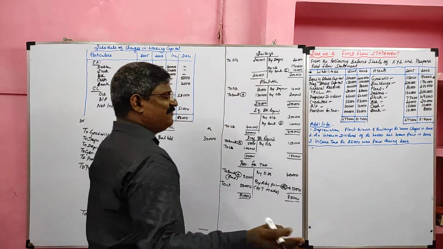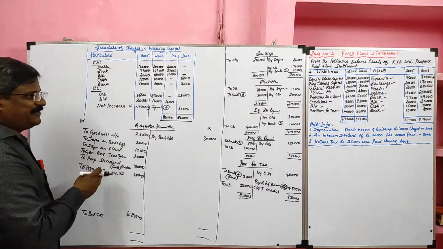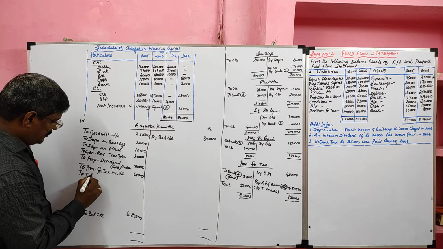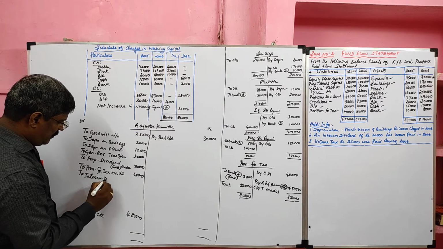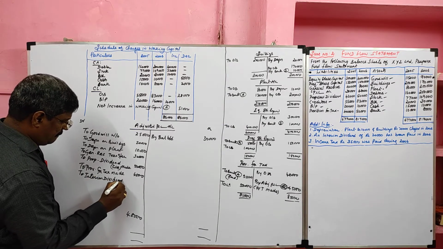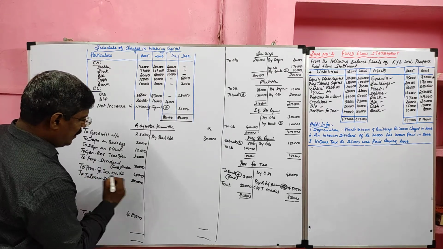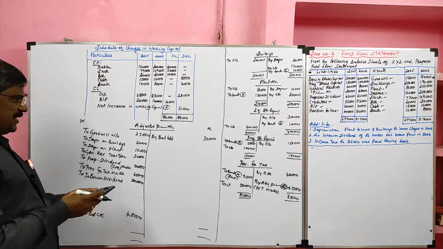Then interim dividend, it will affect two places. One is adjusted profit loss account debit side, another one is fund flow statement application side. So two places for interim dividend. Its value 20,000. Then I am going to total this adjusted profit loss account.